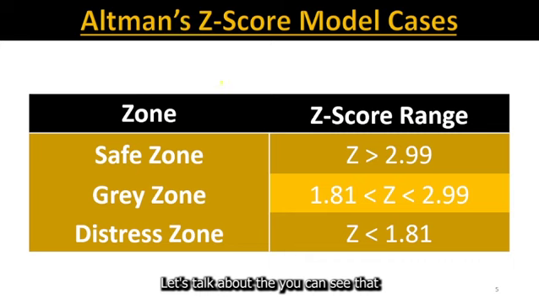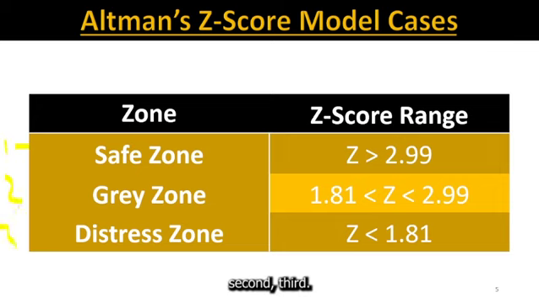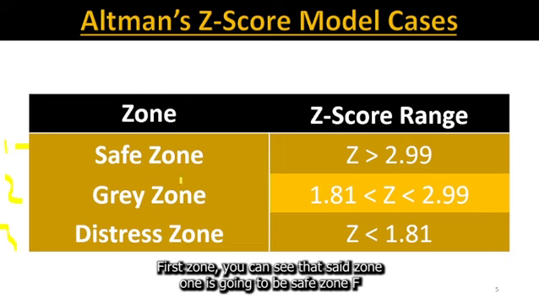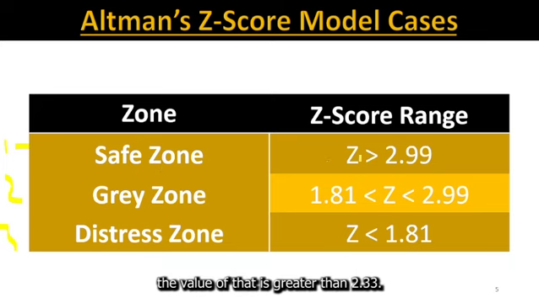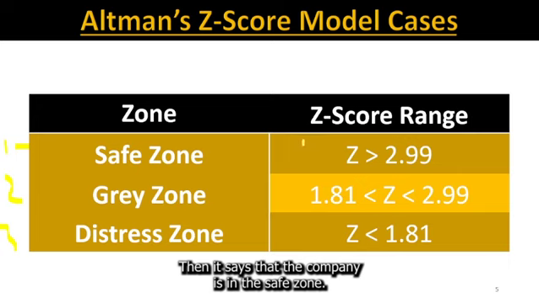The classes are of three types: first, second, third. These are the zones. The first zone is the safe zone. If the value of Z is greater than 2.33, then the company is in the safe zone.